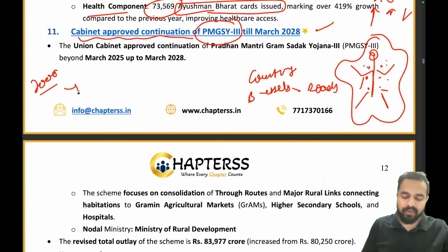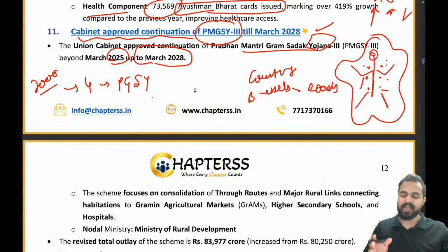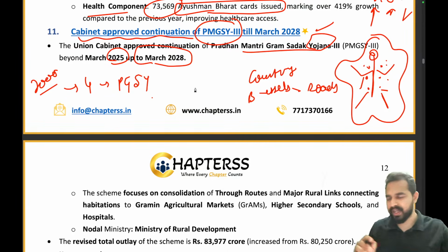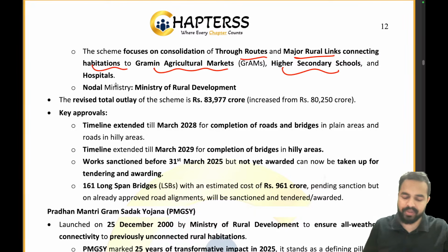And let me tell you that there are 4 phases of the Pradhan Mantri Gram Sadak Yojana. The third phase, phase number 3, has had its timeline continued and expanded from 2025 to March 2028. Earlier the timeline was till March 2025, now it has been extended to March 2028. The scheme focuses on consolidation of the through routes and major rural links, connecting habitations to the Grameen agriculture markets, higher secondary schools and hospitals.